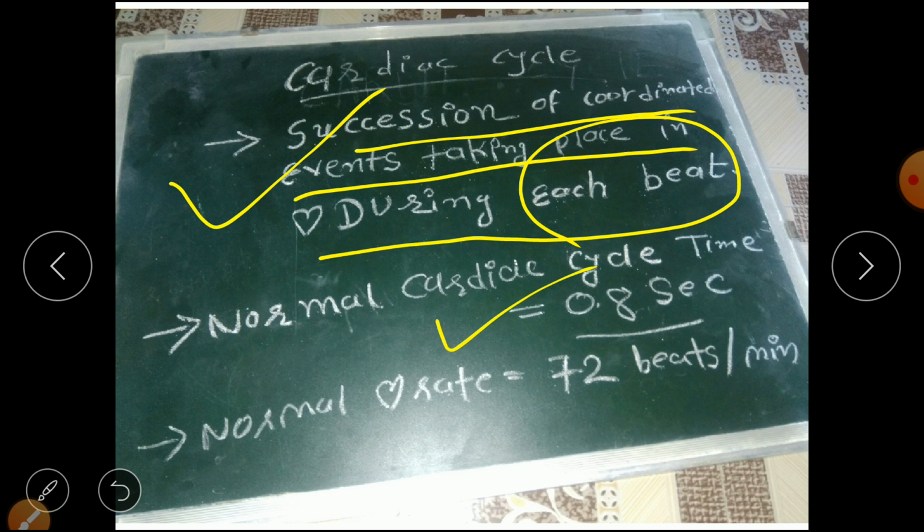You have to remember this, the question is asked in viva also. The normal cardiac cycle time is 0.8 second. Then another question is the normal heart rate. So the normal heart rate is 72 beats per minute.